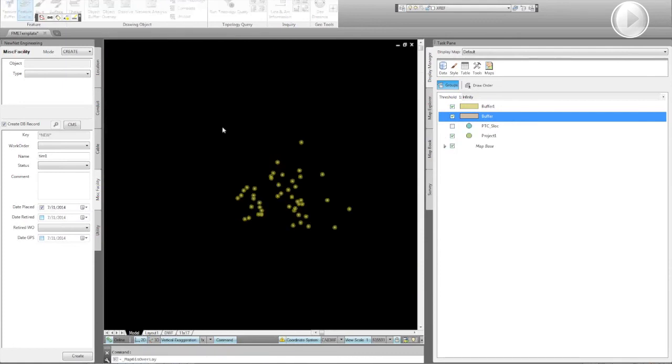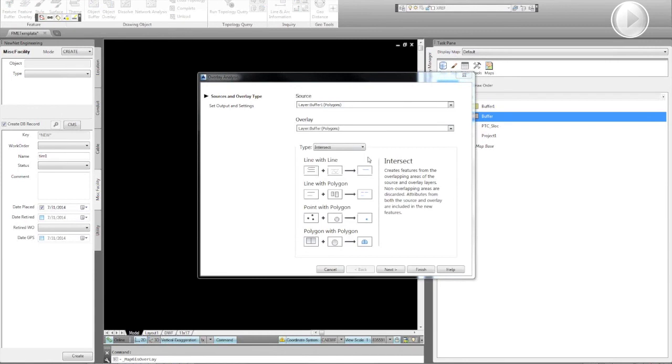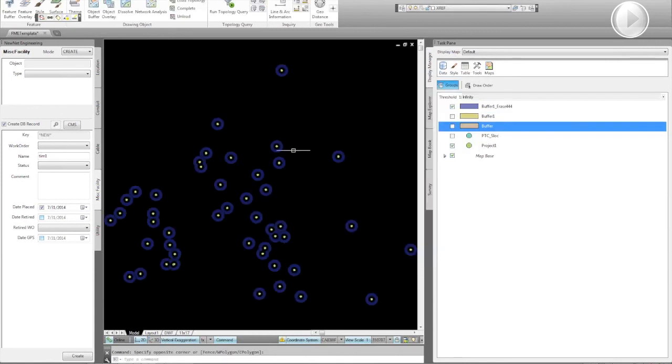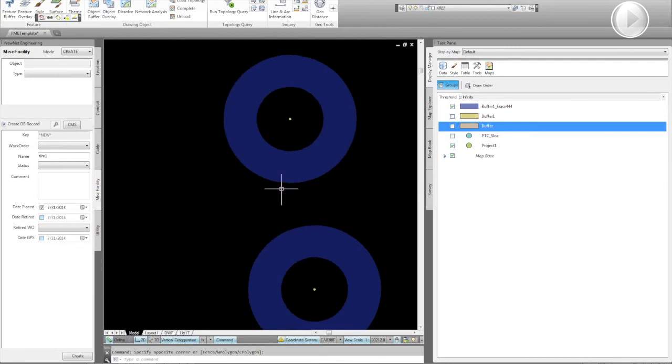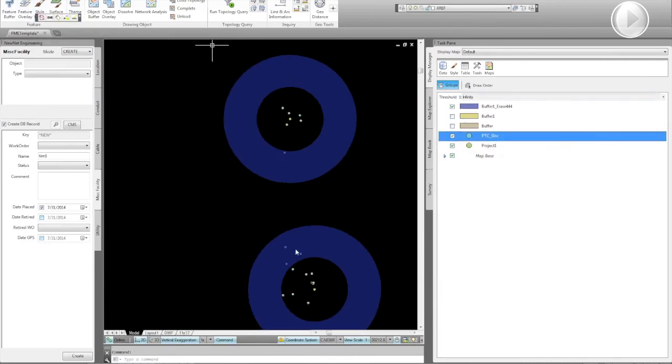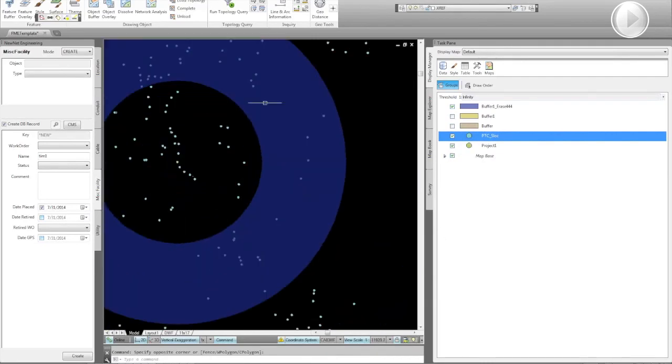So we'll do an overlay, second buffer as a source, the first buffer as the overlay. We'll do an erase, and we end up with a donut or a band that looks like that. That represents one of the bands that we need to do. And then finally, we can do an overlay to see which of these little dots, which represent subscribers, fall into the area.